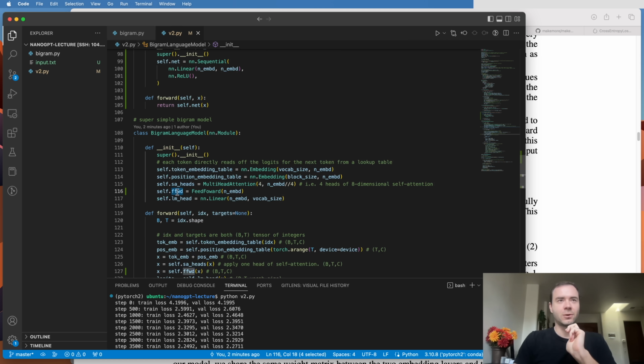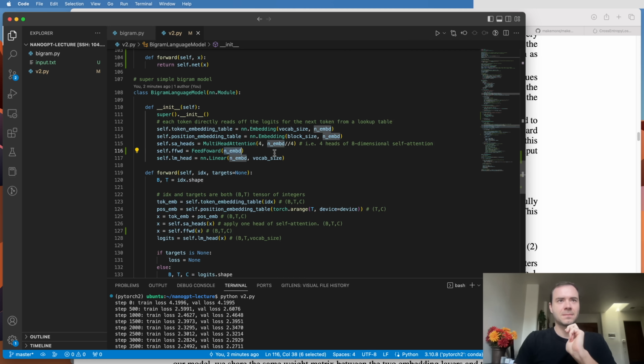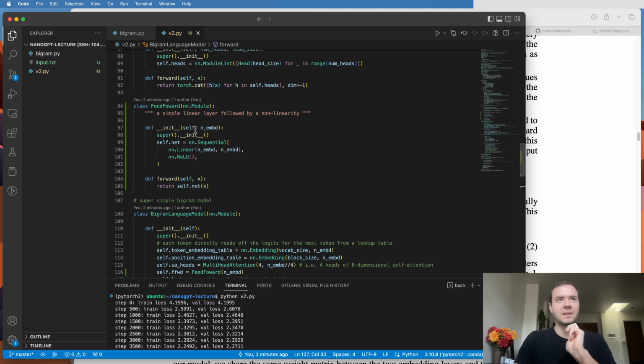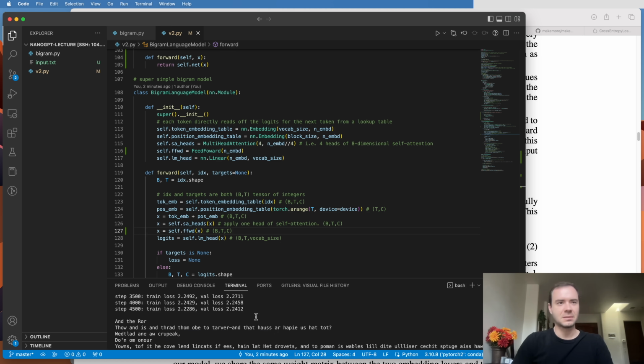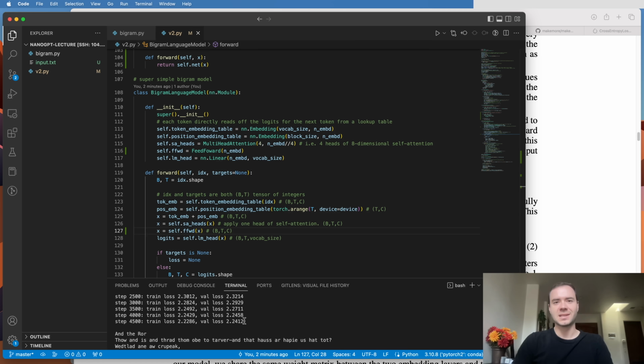And then I call it feedforward and embed. And then this feedforward is just called sequentially right after the self-attention. So we self-attend, then we feedforward. And you'll notice that the feedforward here, when it's applying linear, is on a per token level. All the tokens do this independently. So the self-attention is the communication, and then once they've gathered all the data, now they need to think on that data individually. And so that's what feedforward is doing, and that's why I've added it here. Now, when I train this, the validation loss actually continues to go down, now to 2.24, which is down from 2.28. The outputs still look kind of terrible, but at least we've improved the situation.